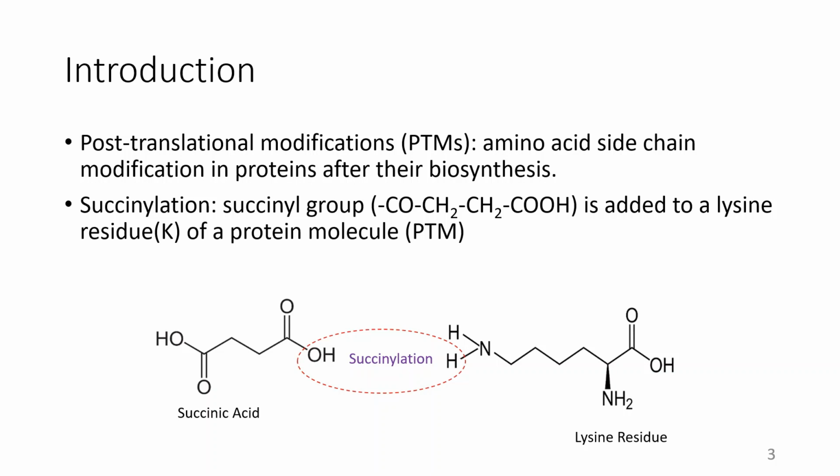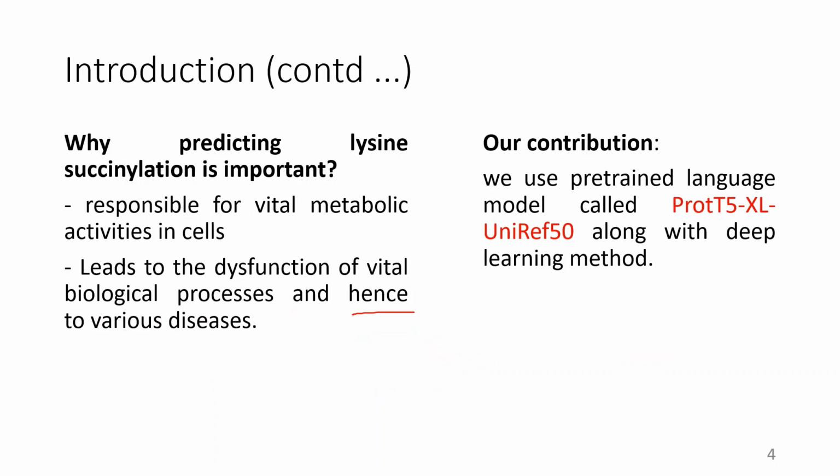There exist almost 400 different types of post-translational modification, and succinylation is one of the important ones that occurs when a succinyl group is added to a lysine residue of a protein molecule. That post-translational modification is called succinylation, PTM.